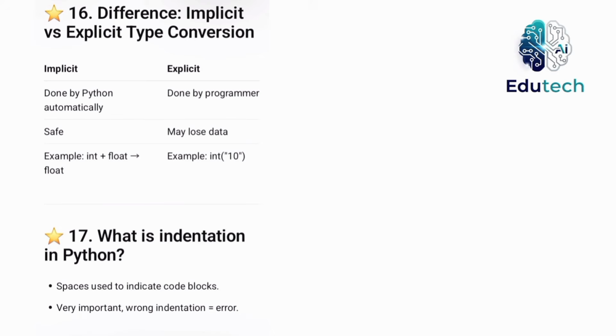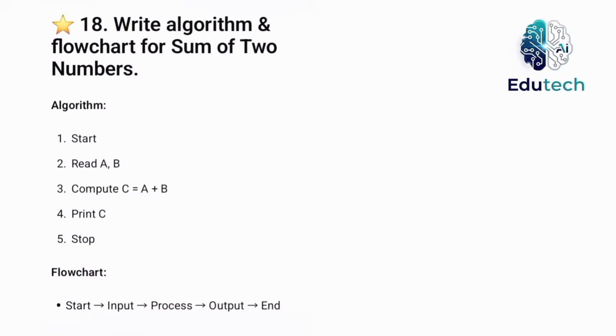What is indentation in Python? Spaces used to indicate code blocks. It is very important. Wrong indentation equals error. Write algorithm and flowchart for sum of two numbers. Algorithm: start, read A, B, compute C equals A plus B, print C, stop. Then the flowchart: first start, then input, then process, then output, then end.